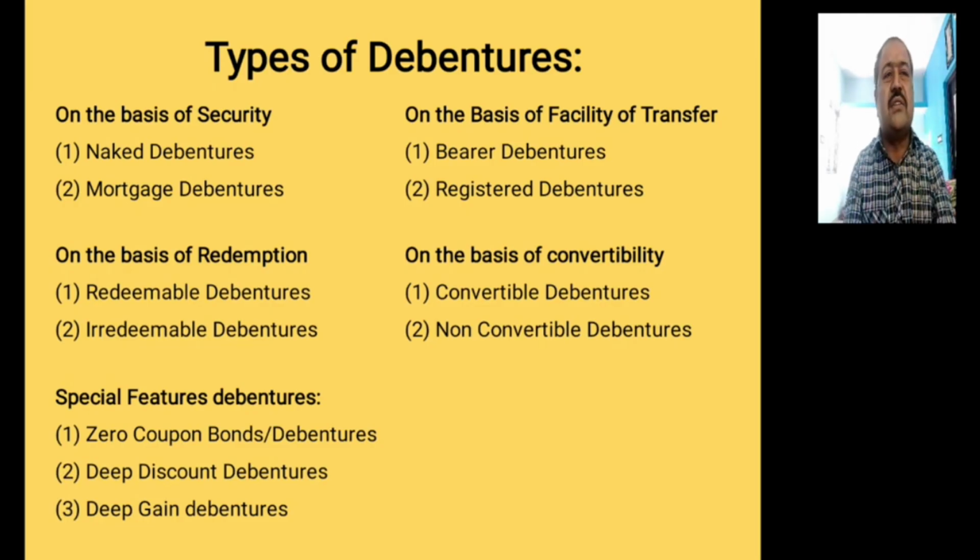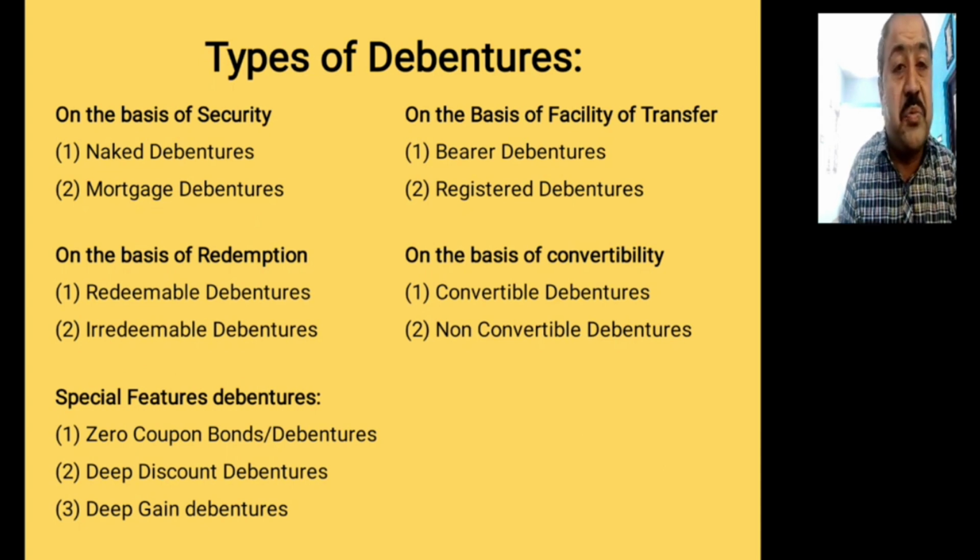You already learned this in the 12th standard, so I'm not going into a detailed discussion, just revising it. On the basis of security, you know that debentures are of two types: naked debentures and mortgage debentures. On the basis of redemption, they are redeemable and irredeemable debentures. On the basis of facility of transfer, there are bearer debentures and registered debentures. And on the basis of convertibility, there are two types: convertible and non-convertible. You can easily remember it if you remember these four classifications: security, transfer, redemption and convertibility.